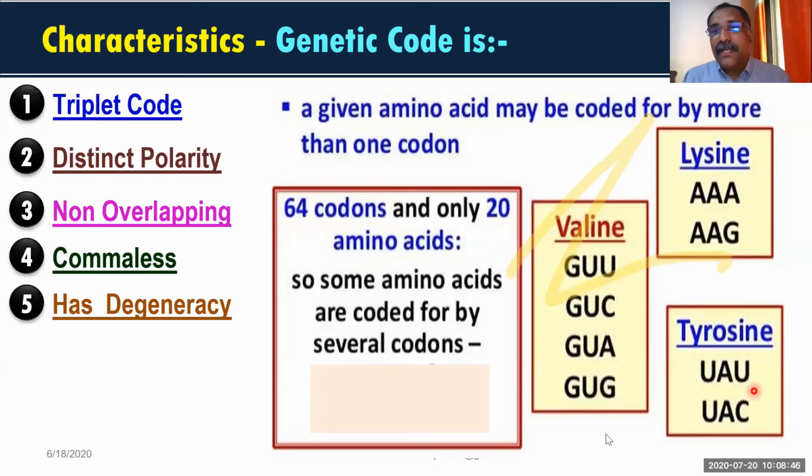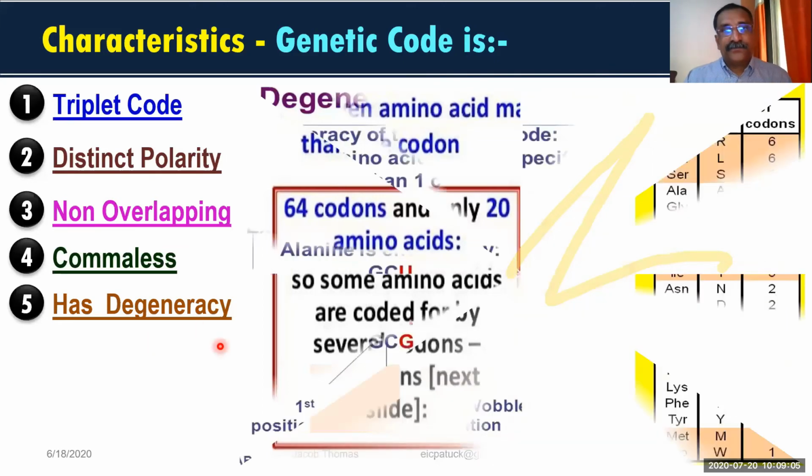Tyrosine is represented by 2. So some are represented by 2 codons. Some amino acids are represented by 1 codon only. Some amino acids are represented by 4 codons. So like that, various numbers are there. That is why from 61 codons you get 20 amino acids. So this is called degeneracy.